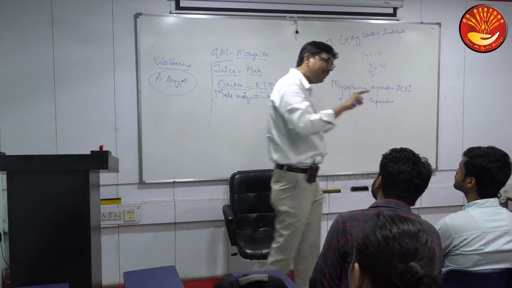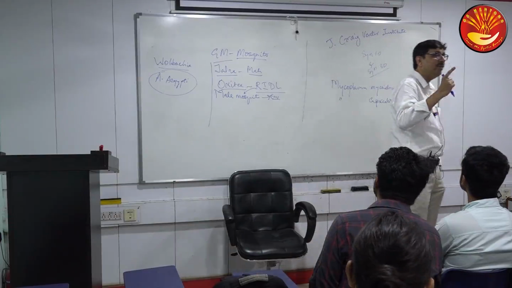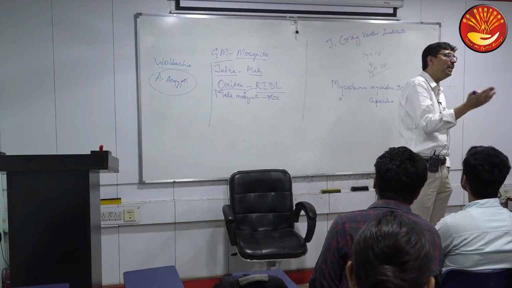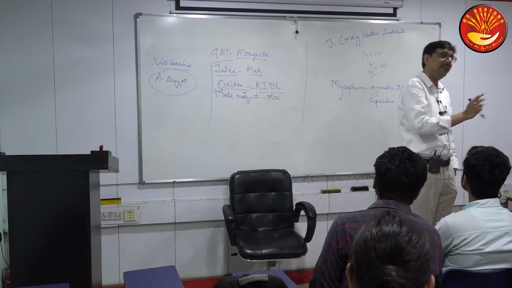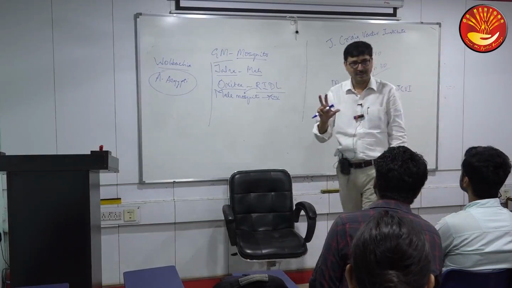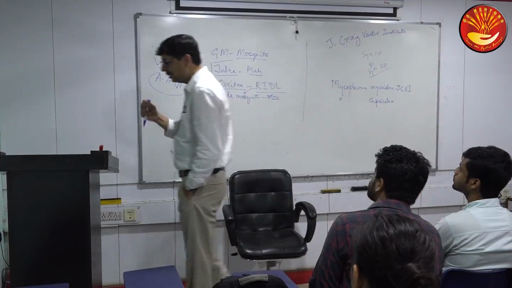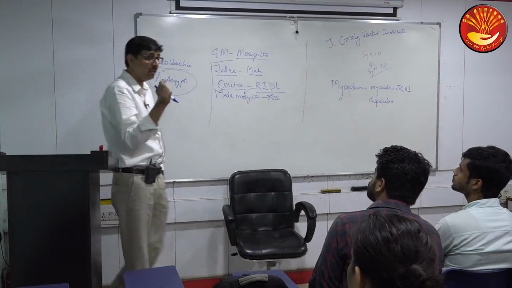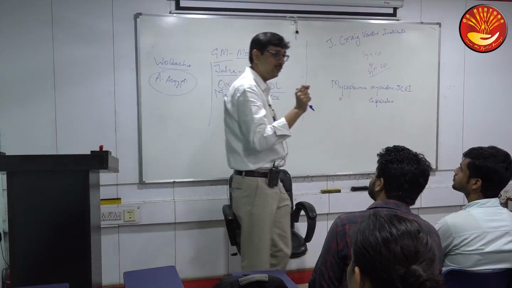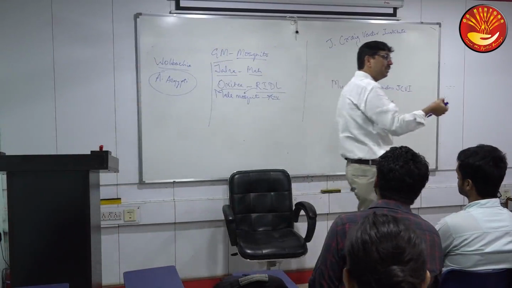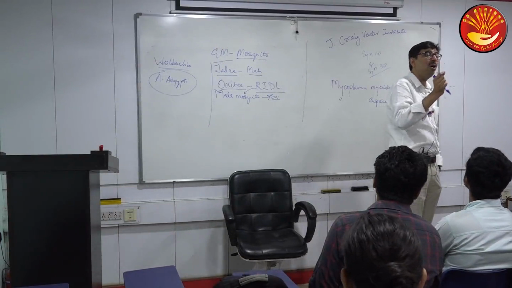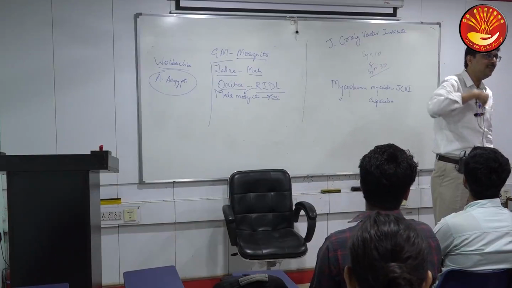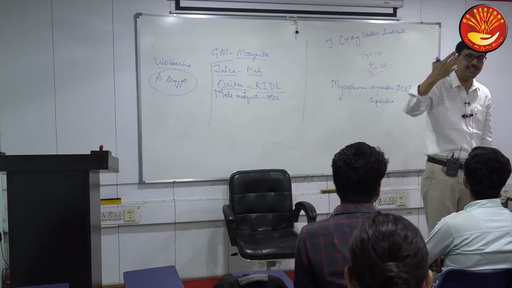And the other case is, in case you infect a female mosquito with Wolbachia and the male mosquito is uninfected, in that case mating will be there. In that case, the larva will develop into a mosquito. But what's the benefit over it? Those male mosquitoes and female mosquitoes all will have that Wolbachia. Are you getting my point? That means it will be transferred from one generation to another generation.